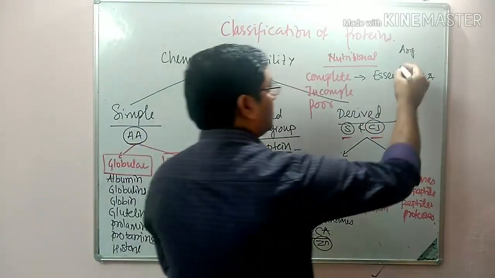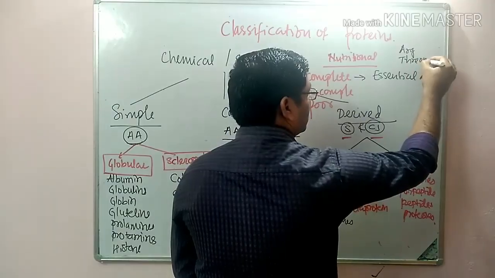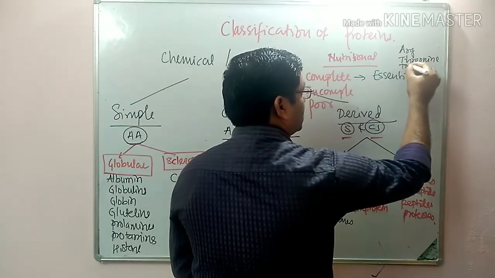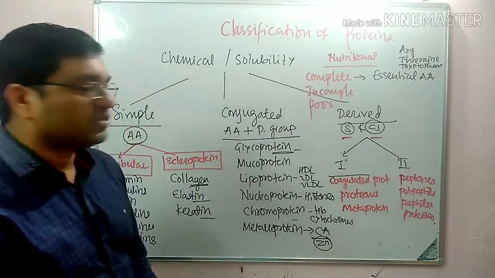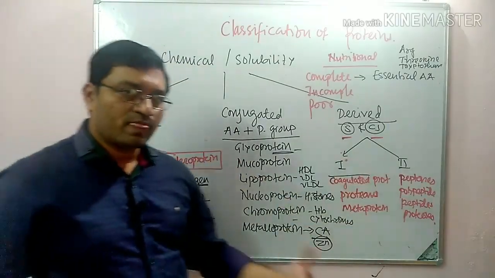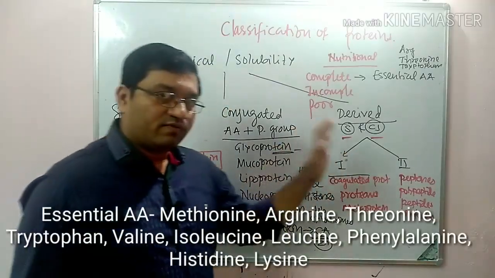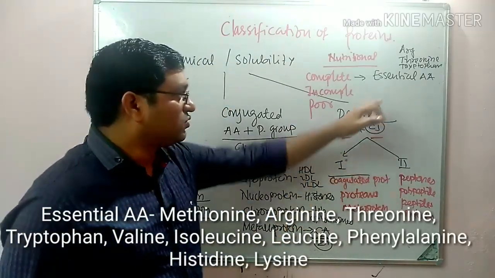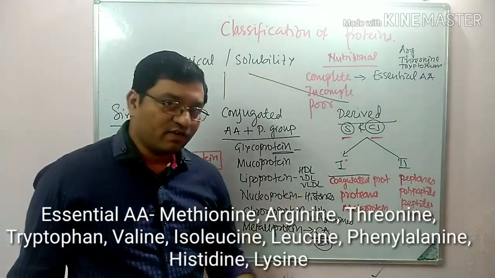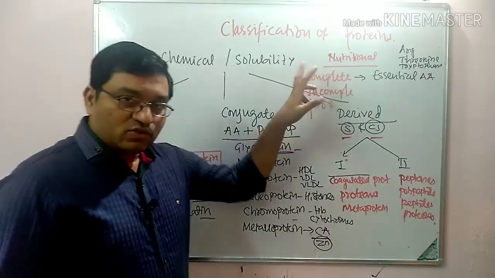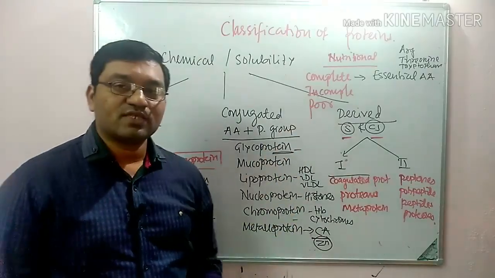And T for threonine and tryptophan. There is no tyrosine in the essential amino acids because tyrosine is synthesized from phenylalanine. So in "Mat Will Fly", A for arginine, threonine and tryptophan are there, no tyrosine. Complete proteins contain all essential amino acids and are known as complete protein.